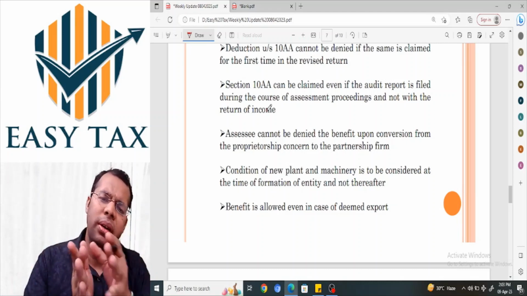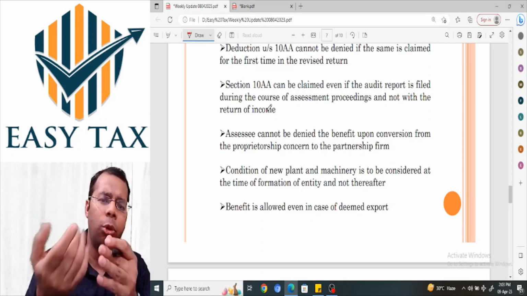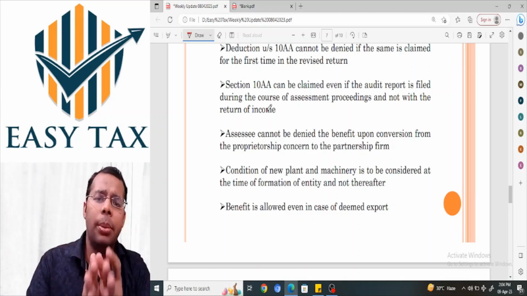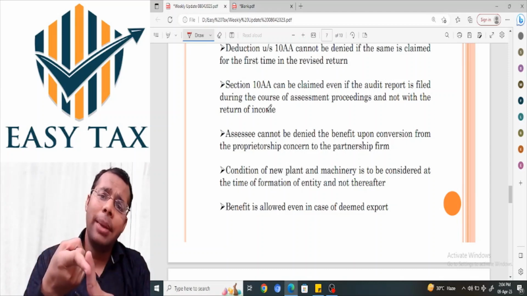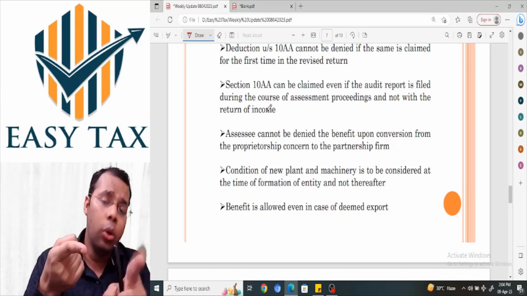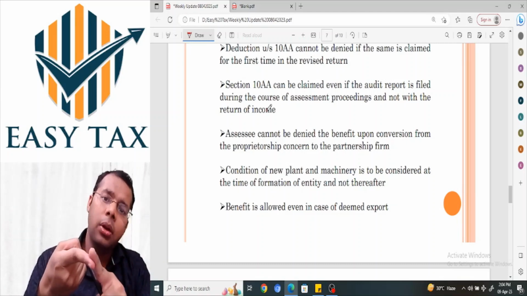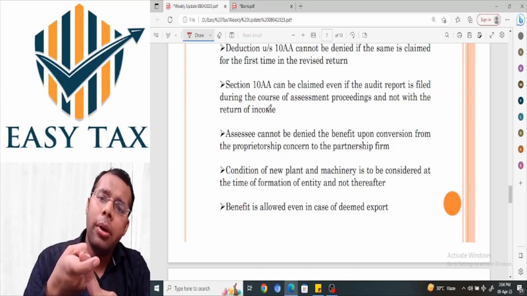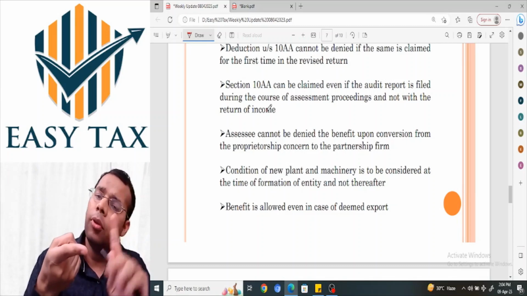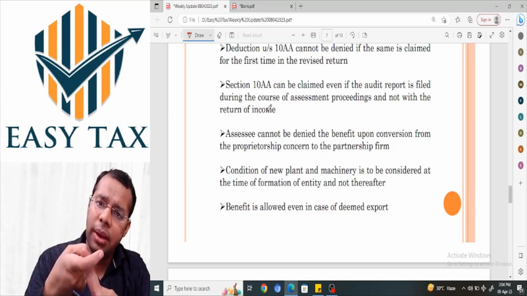So I thought this may be helpful to many who are claiming the 10AA deduction. It has set up some principles: 10AA can be claimed in the revised return. Of course, there is an amendment with prospective effect, and I am talking about the earlier years before the amendment. Even if the audit report is submitted during the course of assessment proceedings, it's perfectly fine and 10AA shall be available.